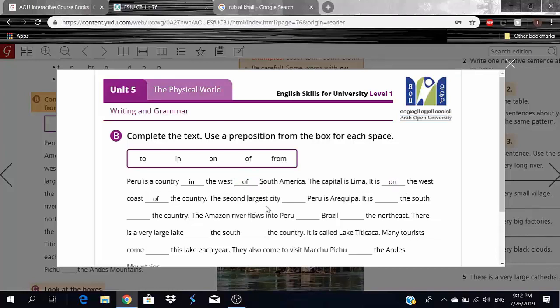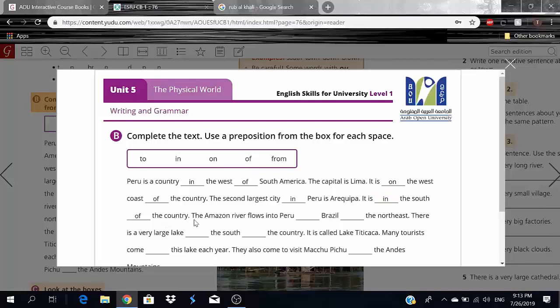The second largest city in Peru is Arequipa. It is in the south, so it is in the south of the country.